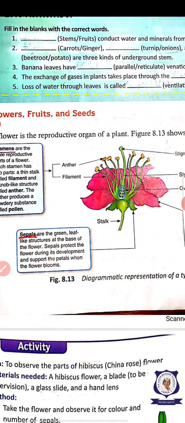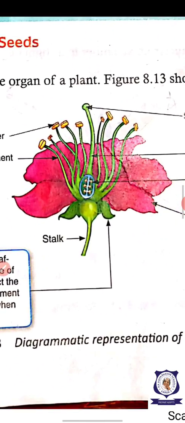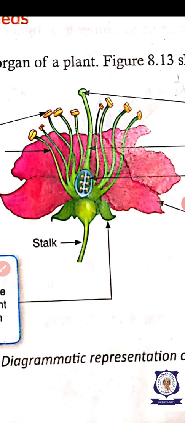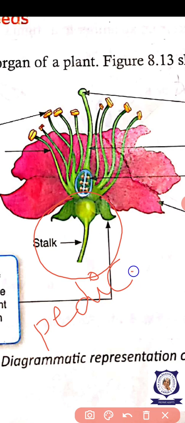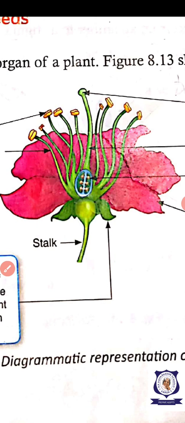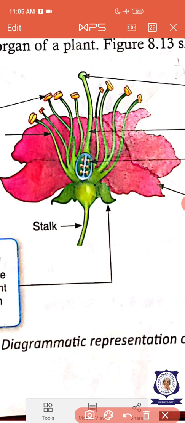Okay. Now we are going to see about the floral parts. This one, you see on the screen, this is the stalk. This is called the pedicel. The leaf stalk is called a petiole. But the flower stalk is called a pedicel. This you understand, children. Okay. So, this part is called the pedicel.